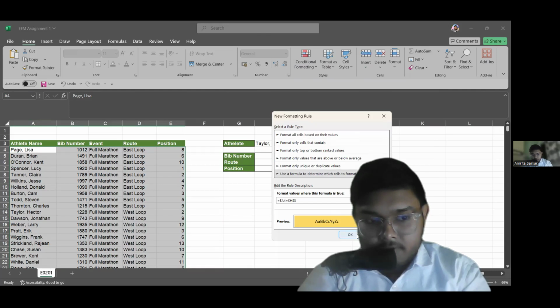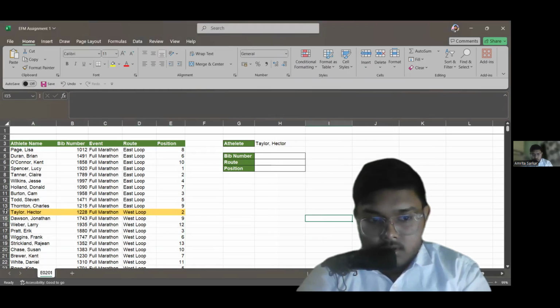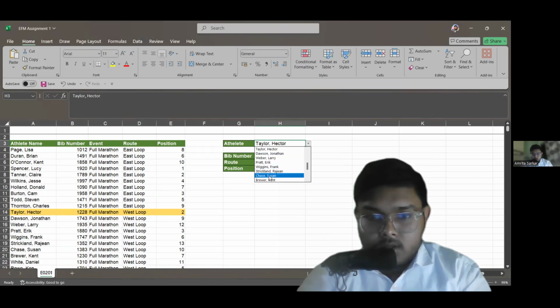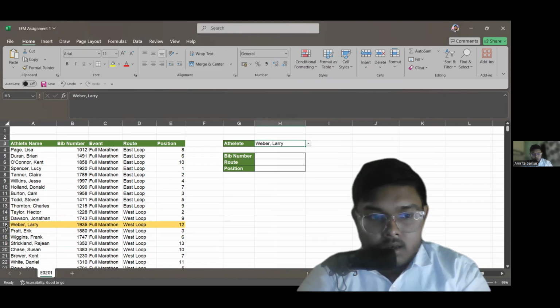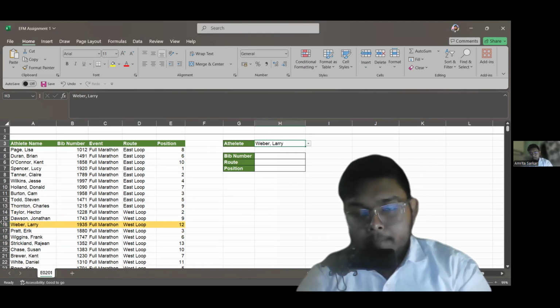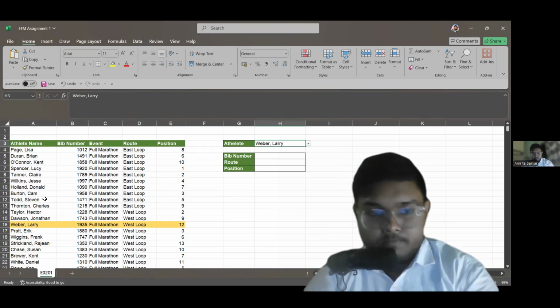And here I have the result. Now, if I change the name to Weber, then the row containing the name of Weber will be highlighted.